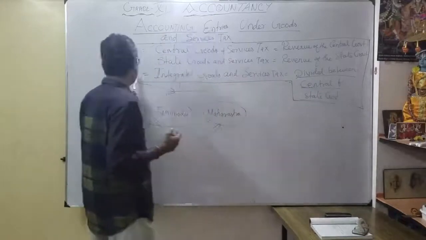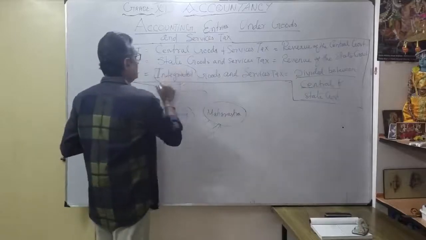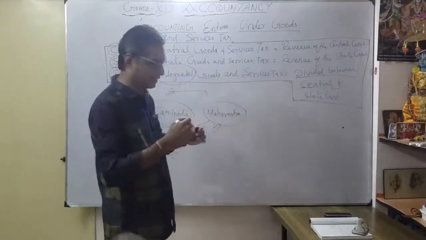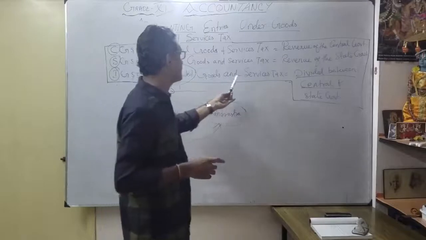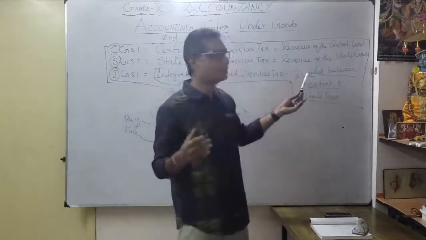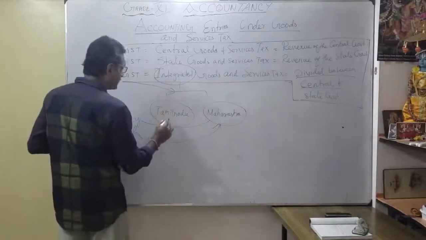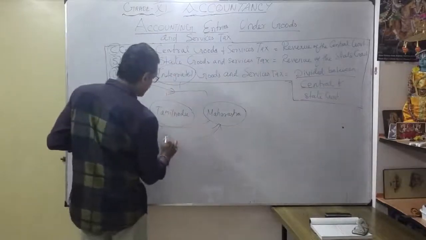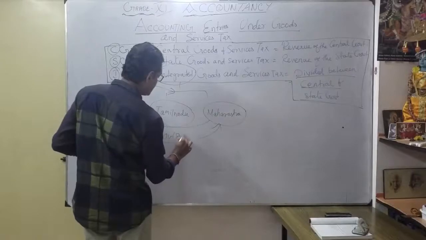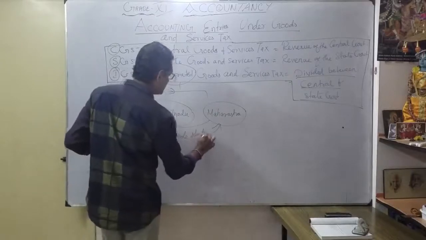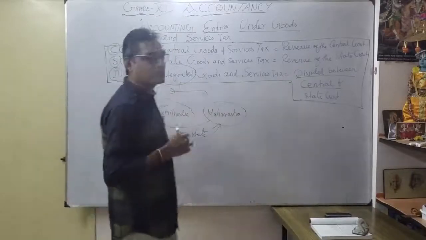What is IGST? Integrated, the connectivity of the different states. The revenue is divided between central and state government. Integrated means you deal with an outside state. That is called Integrated Goods and Services Tax.